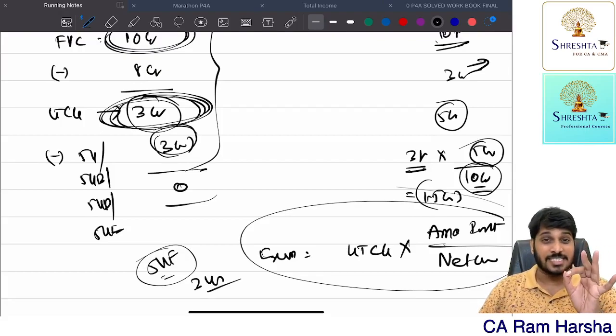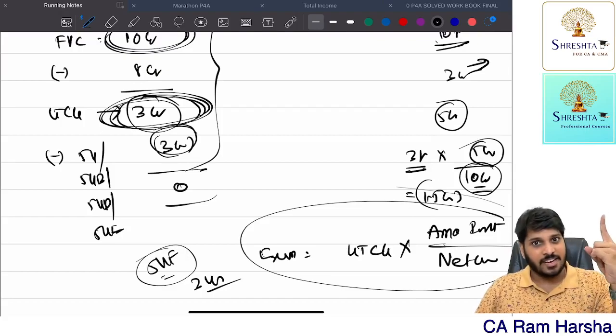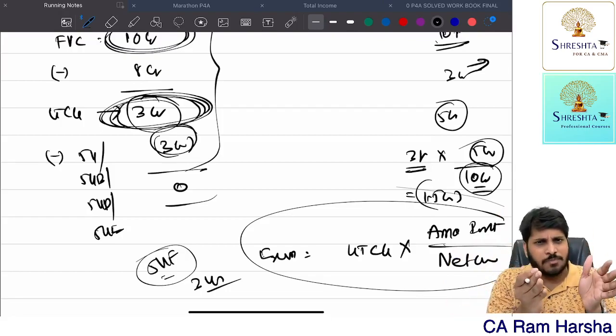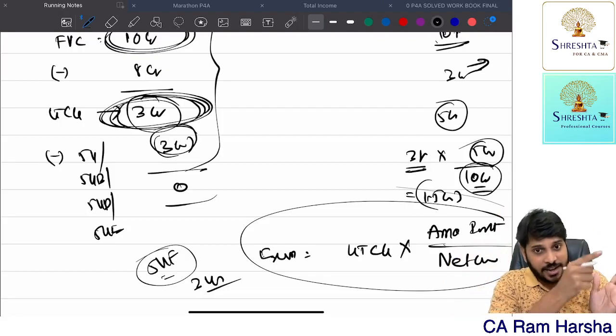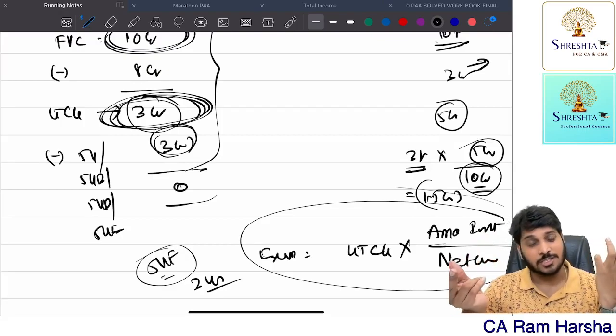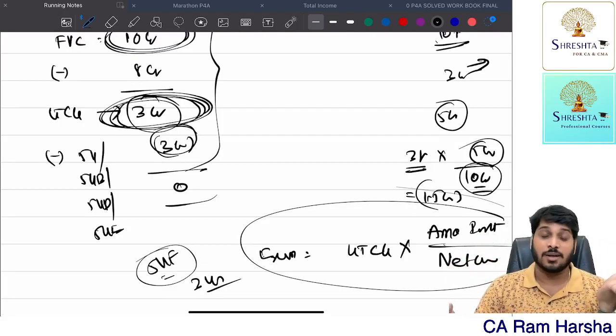If you sell the assets within the lock-in period, the earlier given exemption is re-taxed separately. It is not reduced from the cost of acquisition. No, nothing such. It is re-taxed separately. Sir, what is re-taxed separately? What is reduced from cost of acquisition? I am unable to recollect anything regarding this point.